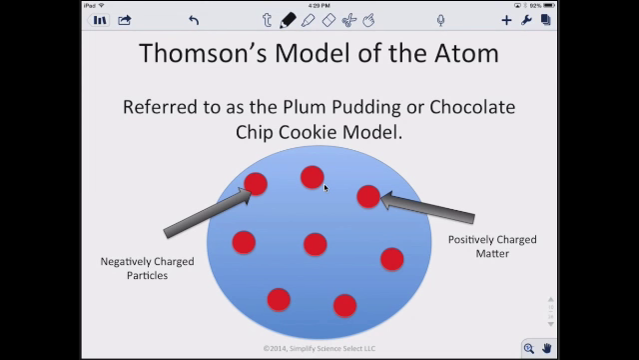It's referred to as the plum pudding or chocolate chip cookie model. That's how you normally see it. He thought he had negatively charged particles, represented by the red dots, just floating in a positively charged mass. These little red dots just existed here and floated in this positively charged mass, which balanced out the charges and made the atom neutral.